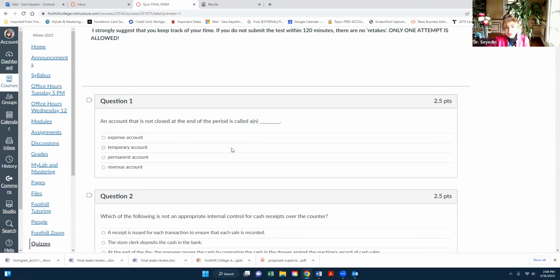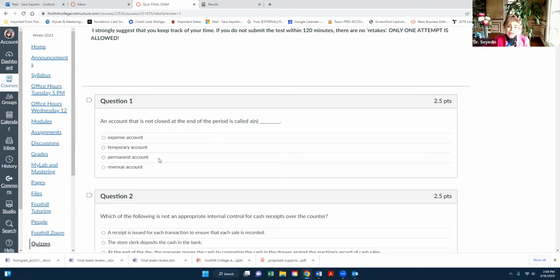So for financial accounting 1, the accounts that are not closed are all of your asset accounts, all of your liability accounts, and your owner's capital. On that note, let's see which answer is the correct answer. Permanent accounts, we never close permanent accounts. Remember, another name for permanent accounts is real accounts.